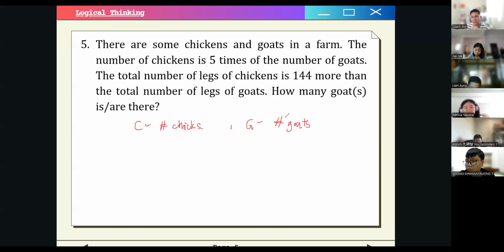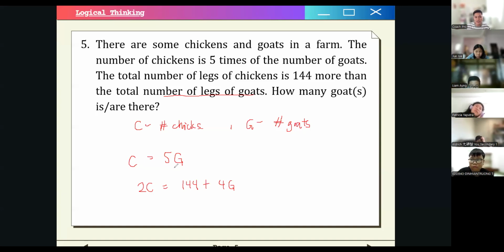So how can we use algebra for this? Let's just express the sentences in terms of algebra, okay? So the number of chickens, C, is equal to 5 times the number of goats, so 5G. And then the total number of legs of chickens, how can we express that in terms of algebraic terms? We can have 2C, right? Because each chicken has 2 legs, right? And it is said here that the number of legs of chickens is equal to 144 more than the total number of legs of goats. So the total number of legs of goats, how can we express that? We can say 4G, right? Because each goat has 4 legs.